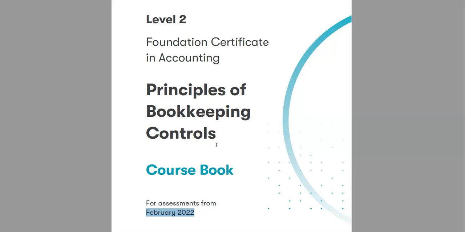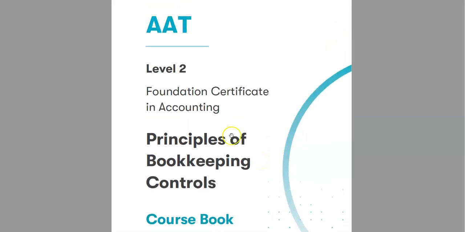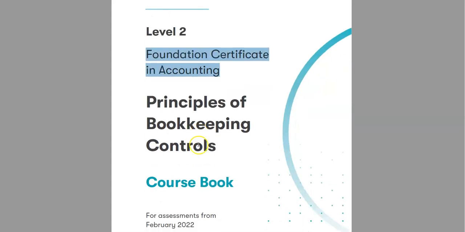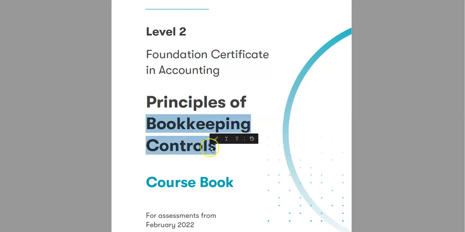Now this is the new paper of level 2 of foundation certificate in accounting, and if you do your foundation certificate in bookkeeping, still you have to do this paper. So this is one of the papers from your AAT level 2. Currently the paper is called bookkeeping control, not the principle, but they changed the name, so the new paper would be called Principle of Bookkeeping Control.